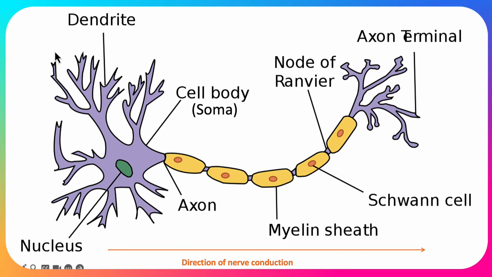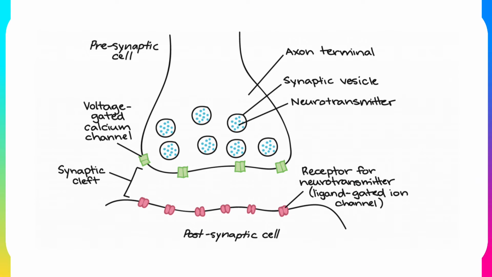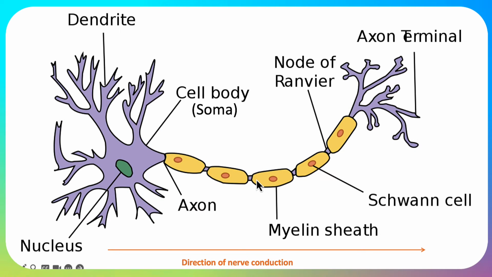So firstly, let's start at this end where we've got the dendrites. They're branches that receive the input from a previous neuron. When we talk later about the synapse, you'll see that this is the postsynaptic neuron. So it receives its stimulus from another neuron, and it's going to have receptors at the ends of the dendrite that receive the neurotransmitter, and then it's going to send an action potential or an electrical signal down